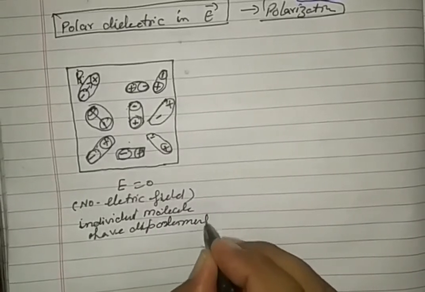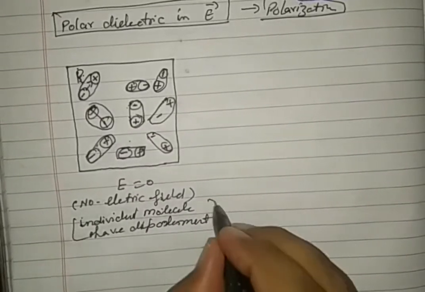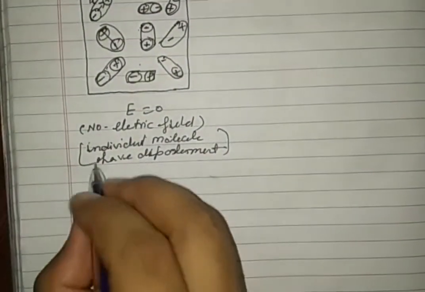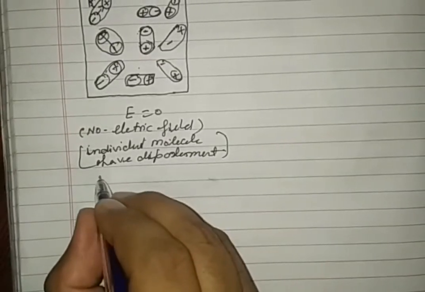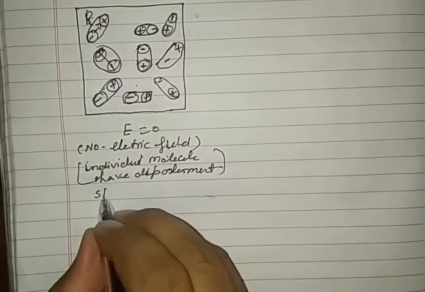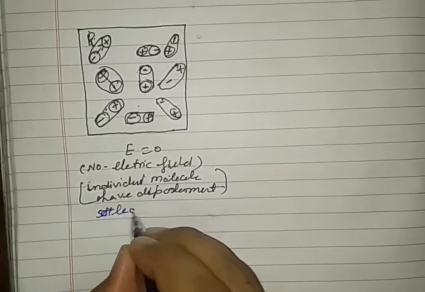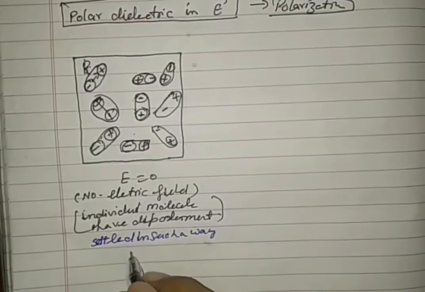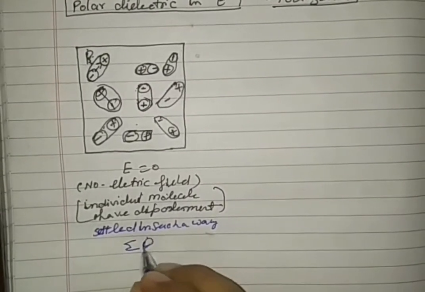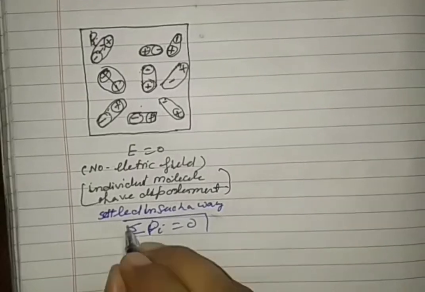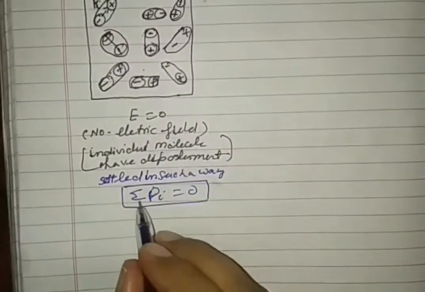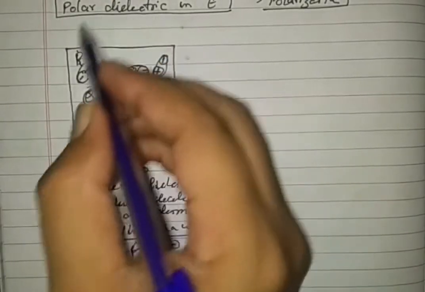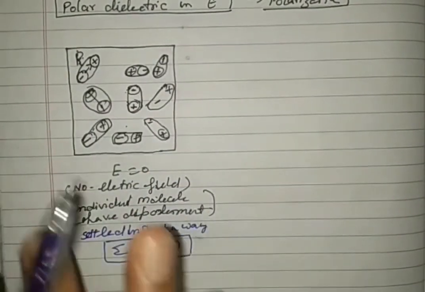But in the assembly, in the absence of an electric field, they are settled in such a way that all the dipole moments cancel. Net dipole moment is zero. They are oriented in the natural configuration of the polar dielectric in this way.